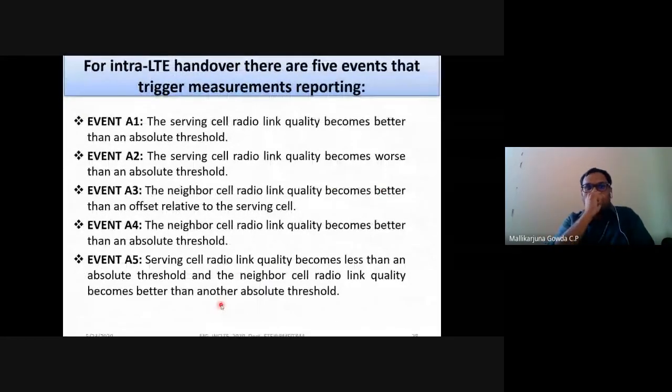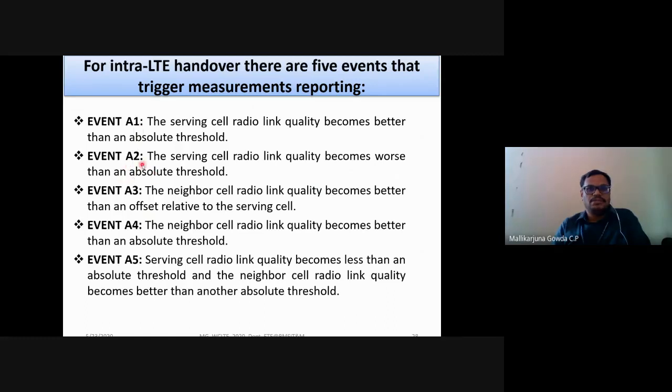Here, for intra-LTE handover, there are 5 events that will trigger the measurement report: event A1, event A2, event A3, event A4, and event A5. So these are the 5 events that trigger the measurement report in intra-LTE handover. The event A1 is what? The serving cell radio link quality becomes better than the absolute threshold value.